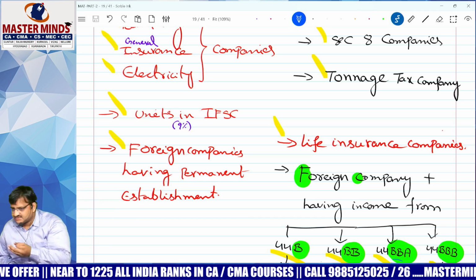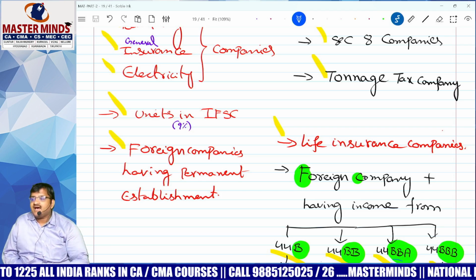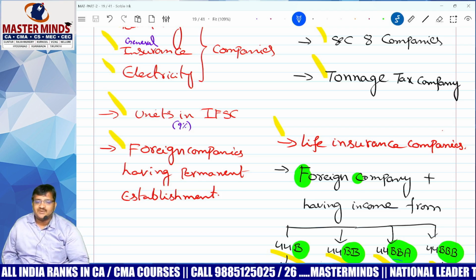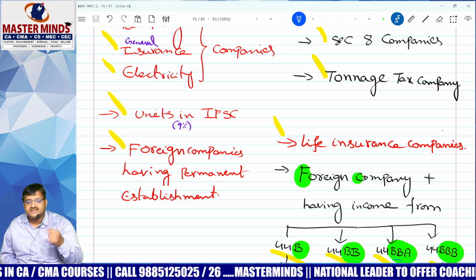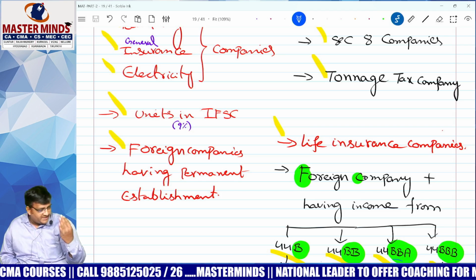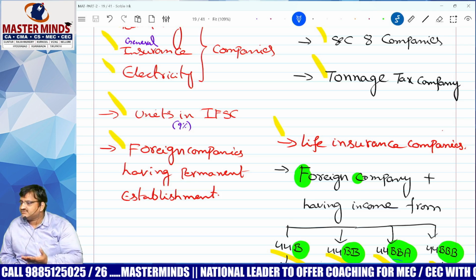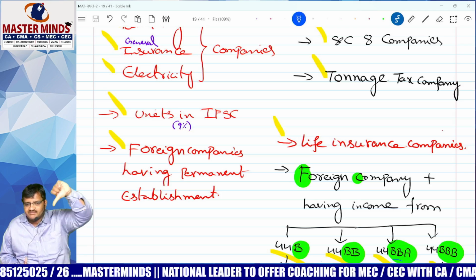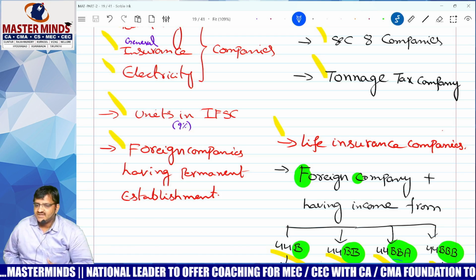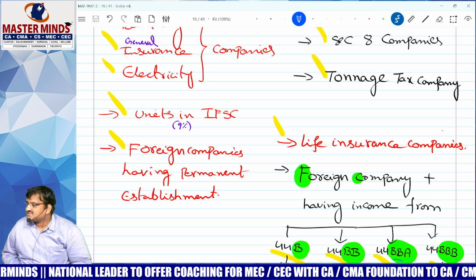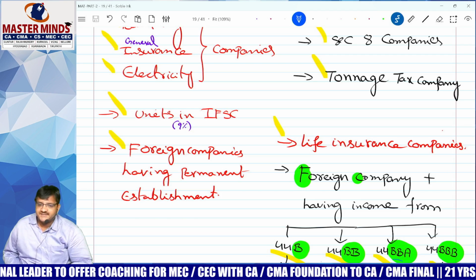Okay, the lawmaker has given relaxation. Next, non-corporate entities: MAT applicable or not applicable? Not applicable. Tell me non-corporate: individual, HUF, AOP, BOI, AJP, local authority, LLPs, partnership firm. In all the cases, take it for granted, MAT provisions are not applicable. MAT provisions are not applicable for a firm. MAT provisions are not applicable for an LLP.